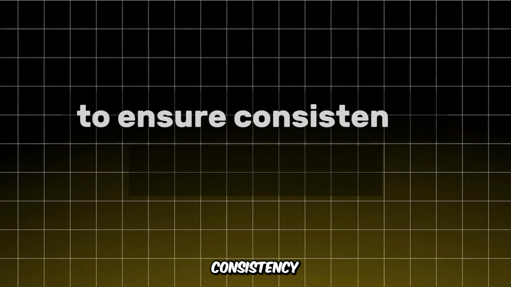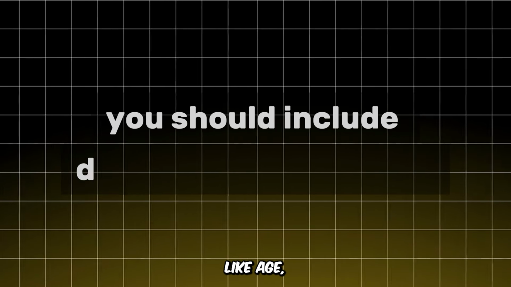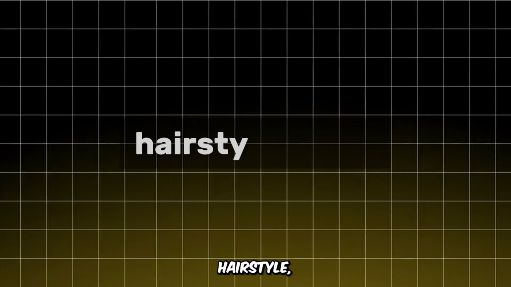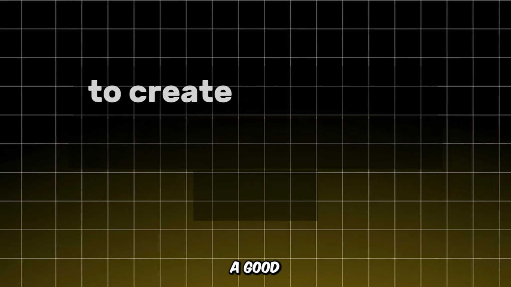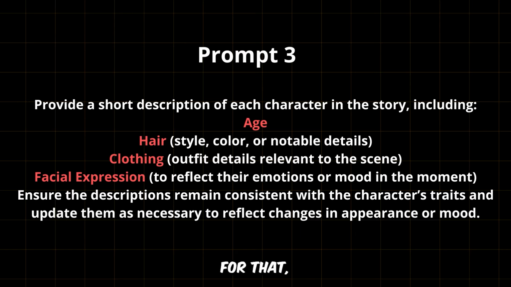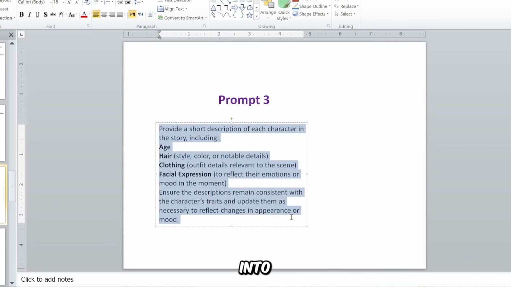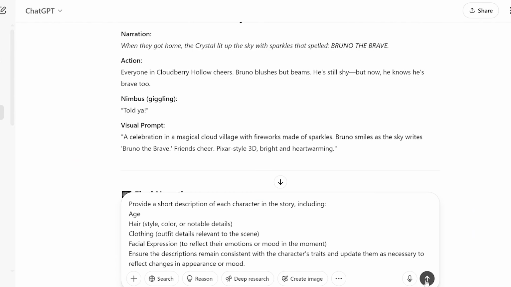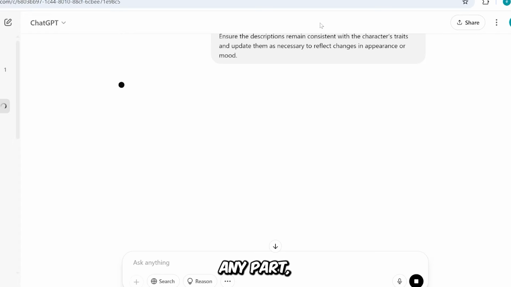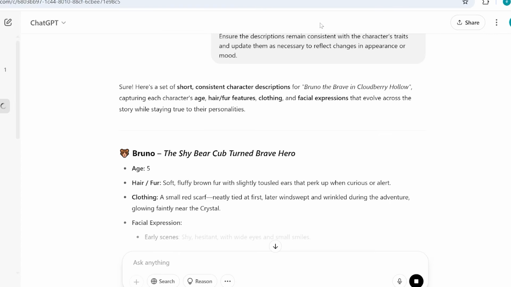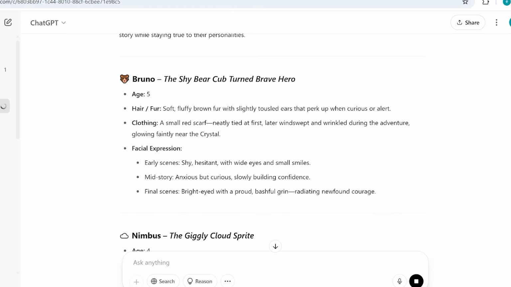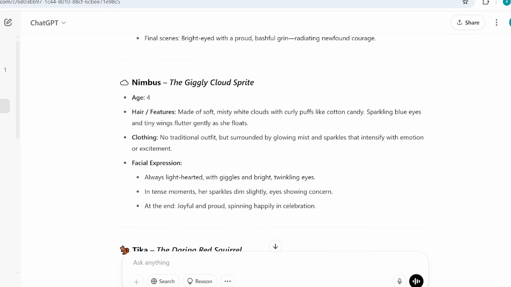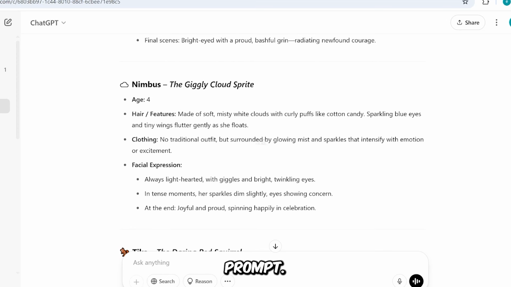To ensure consistency across scenes, you should include details like age, clothes, hairstyle, shoes, and other features to create a good text prompt for making an image. For that, I use a prompt like this. Copy and paste this third prompt into ChatGPT. Don't skip any part, guys. Every minute is important. Now I add these characters' details to every prompt. Here's an example.